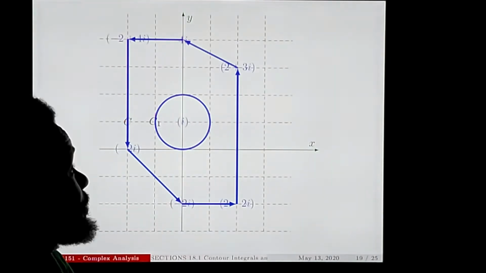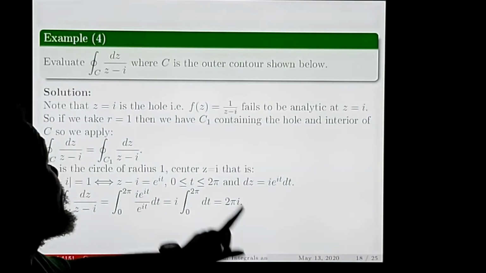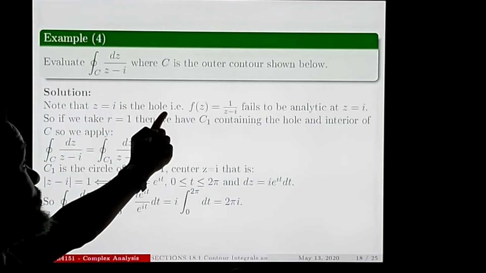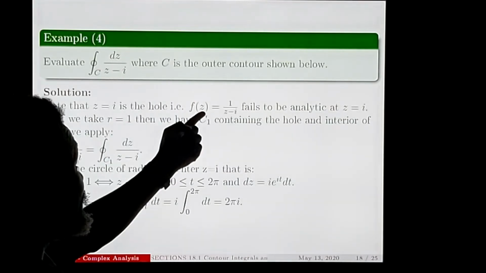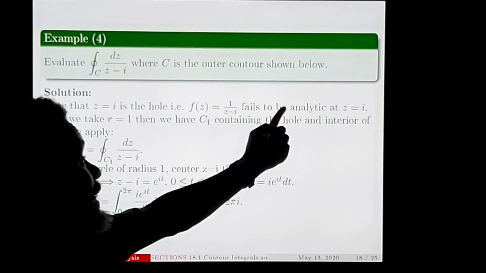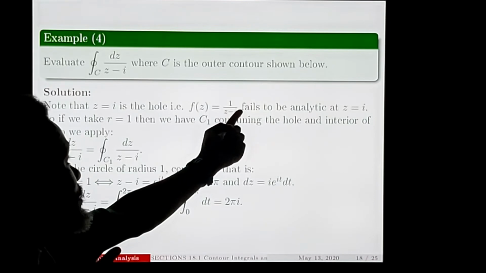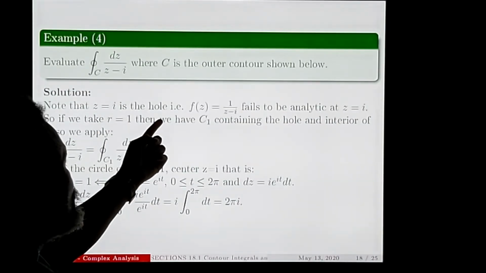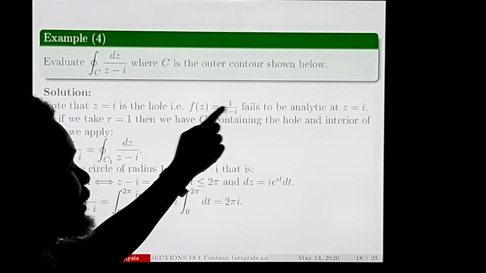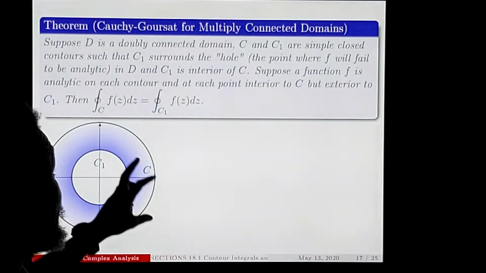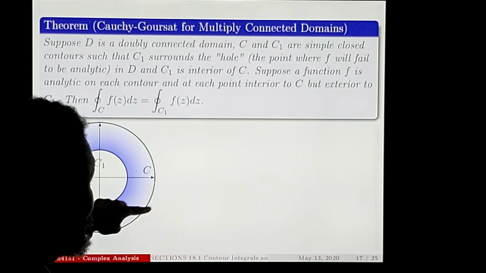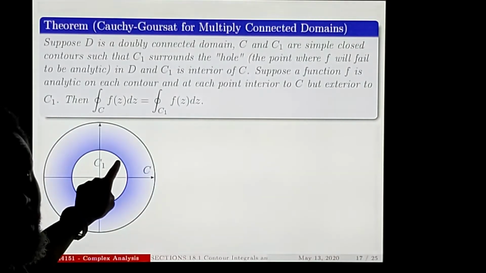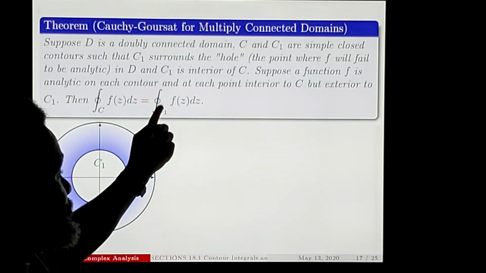Now, what do I want you to notice first? I want you to notice at z equals i, note that z equals i is the hole. Meaning what? That f of z fails to be analytic at z equals i, simply because it will be 0. Okay? So if we take r to be 1, then we have C1 containing the hole. So the strategy here requires that when you have C and there's a hole, what you need is a curve that contains the hole, and then you integrate along that curve.